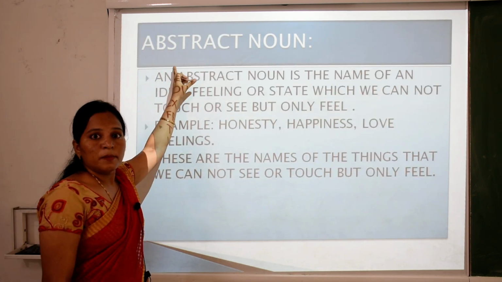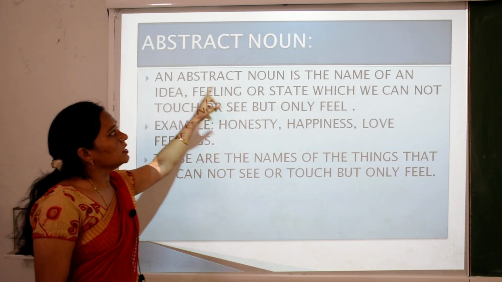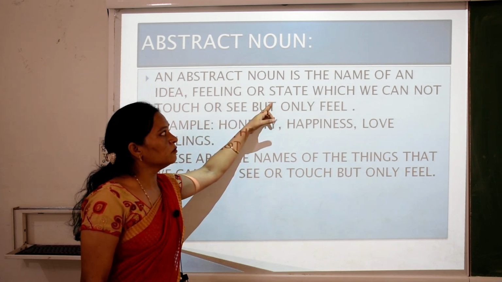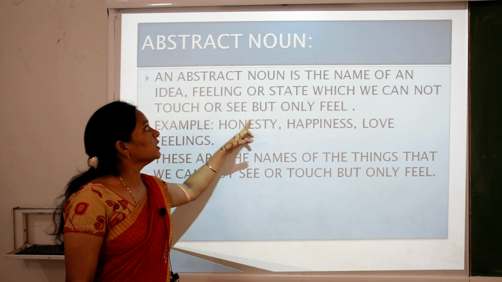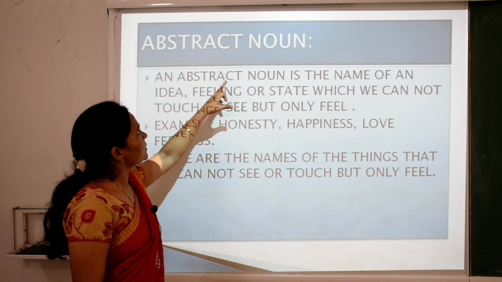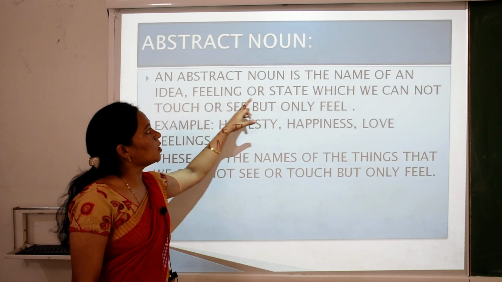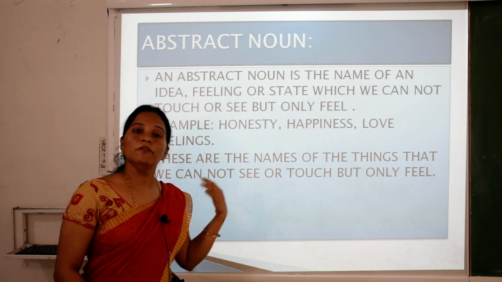Abstract noun. What is an abstract noun? Children, according to the definition, an abstract noun is the name of an idea, feeling or state which we cannot touch or see but only feel. I repeat this definition: an abstract noun is the name of an idea, feeling or state which we cannot touch or see but only feel.